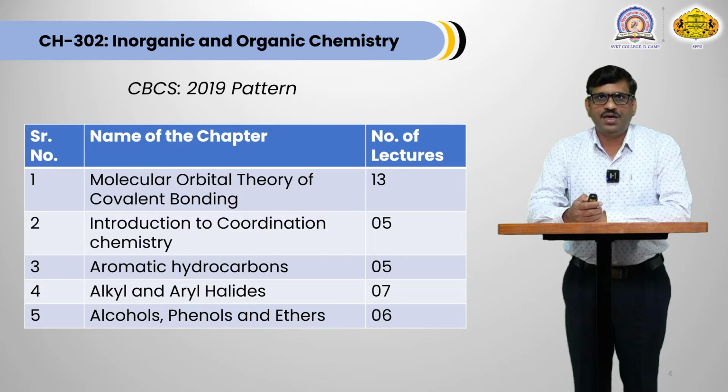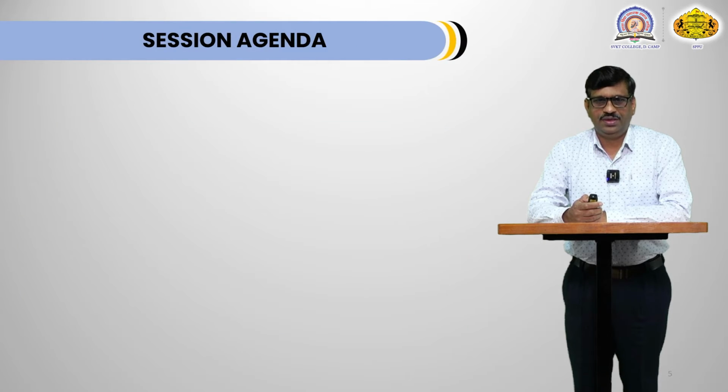These two chapters are included from inorganic chemistry and remaining 3 chapters are from organic chemistry. In that, third chapter is aromatic hydrocarbon, fourth is alkyl and aryl halides, and fifth is alcohols, phenols and ethers.